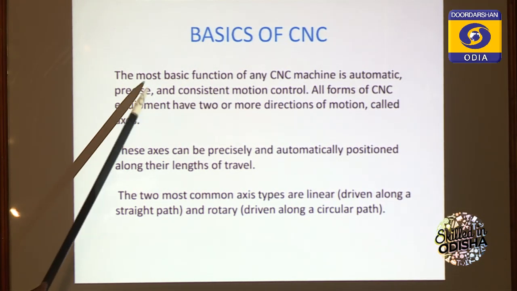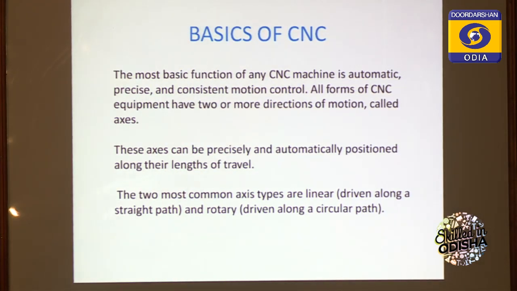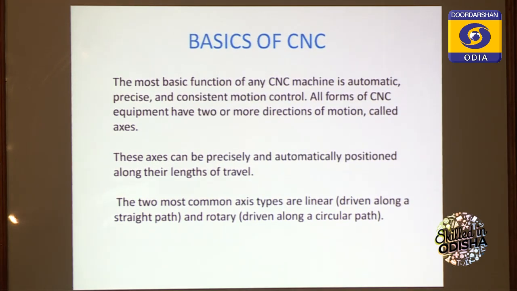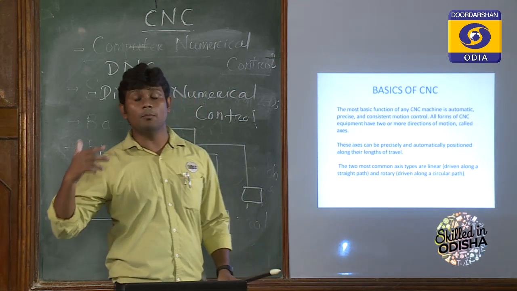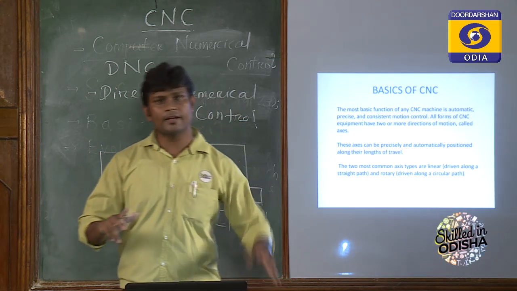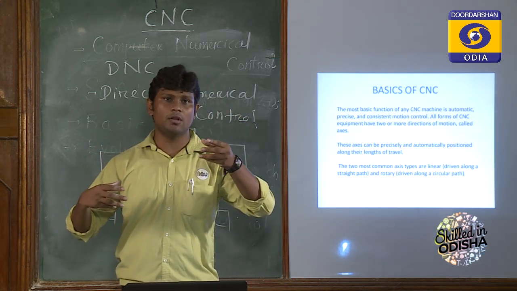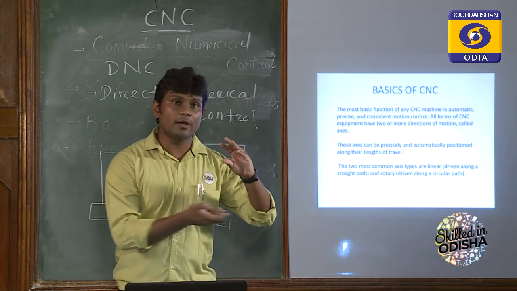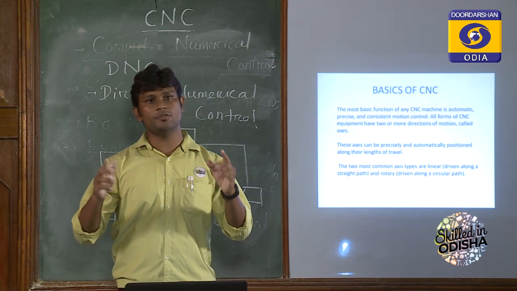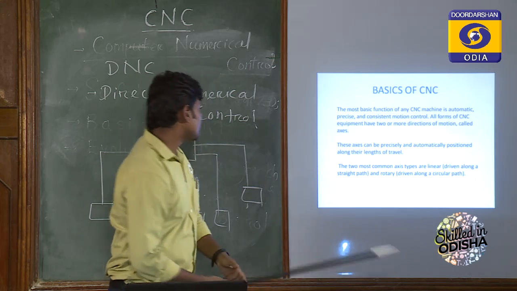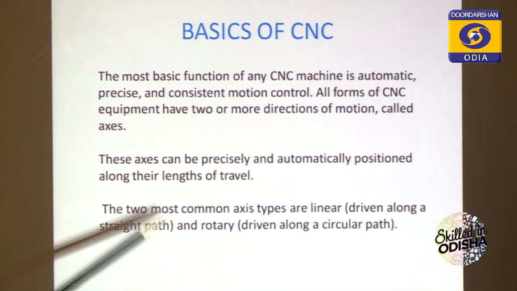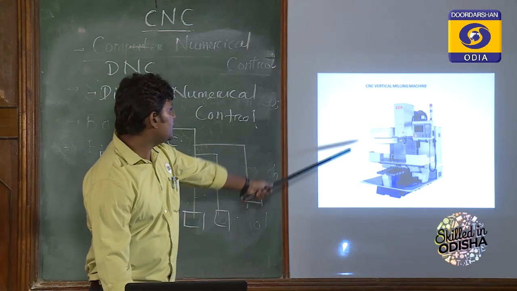Here, precise and consistent motion control is there. That means here the positional accuracy and velocity control is the most important thing. Here in the CNC machine, we can control multiple axes simultaneously. That means we can control the spindle of the cutting tool, and we can control the movement of the job in the different axes simultaneously. That is not possible in the conventional machines. Now, as I have told you, those axes can be precisely and automatically positioned. Now we'll go to these illustrations for you.